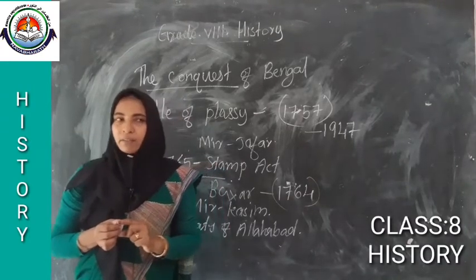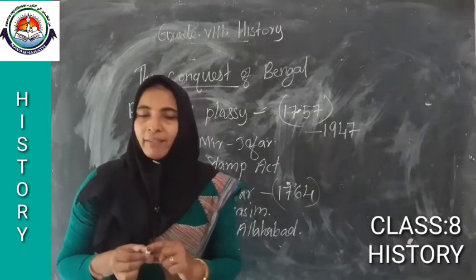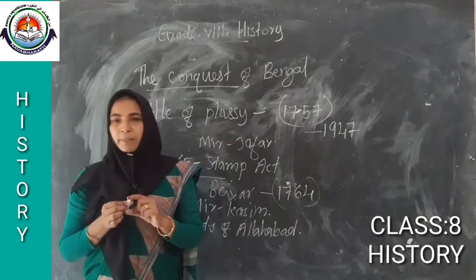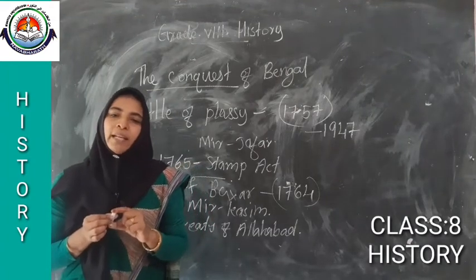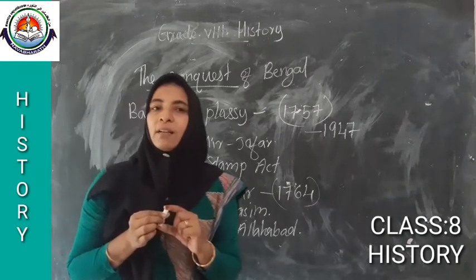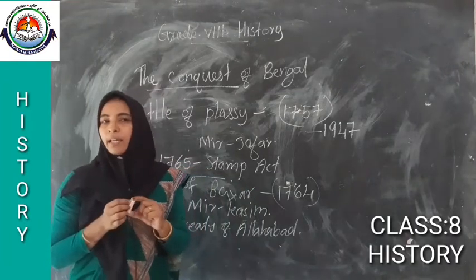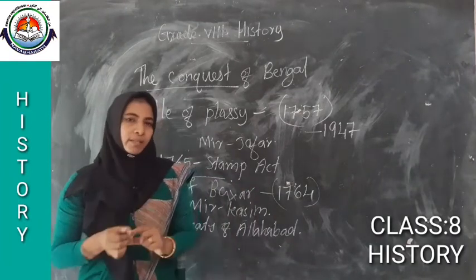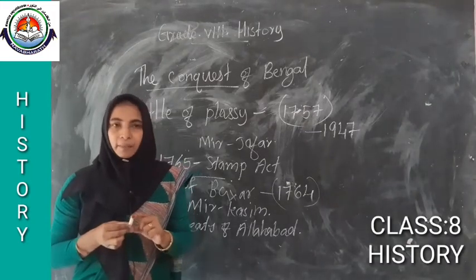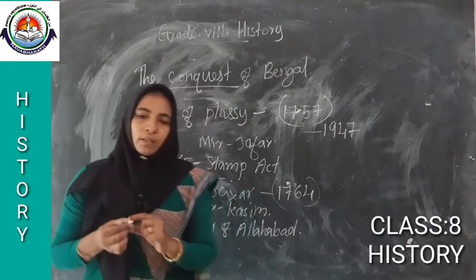Then what was the punishment got by Shuja-ud-Dawla? He needed to give 50 lakh rupees as war compensation. That was the condition, that was the agreement towards Shuja-ud-Dawla.